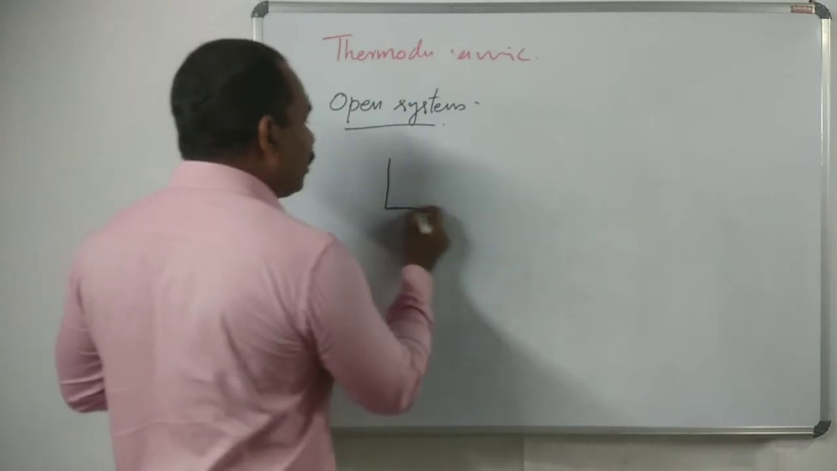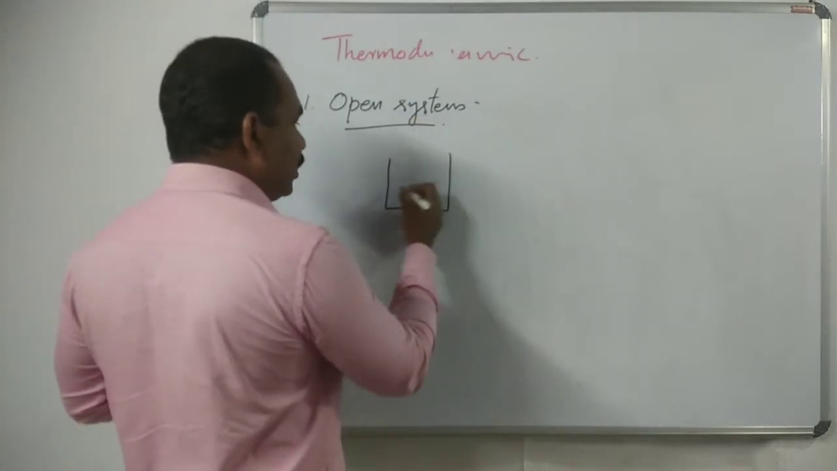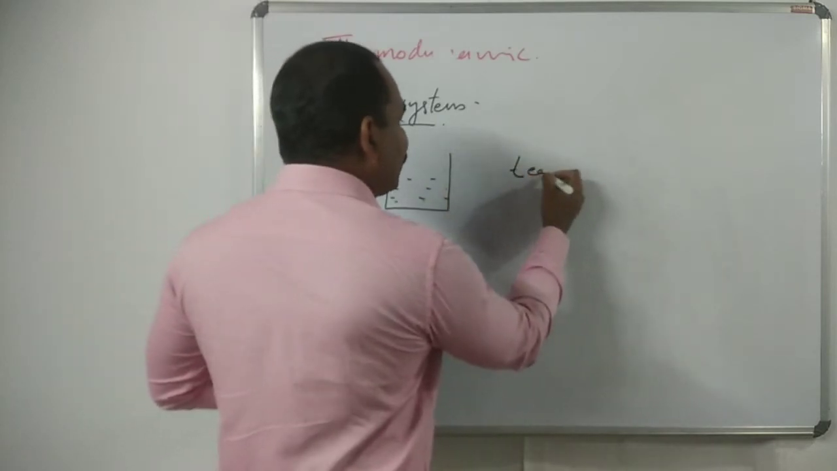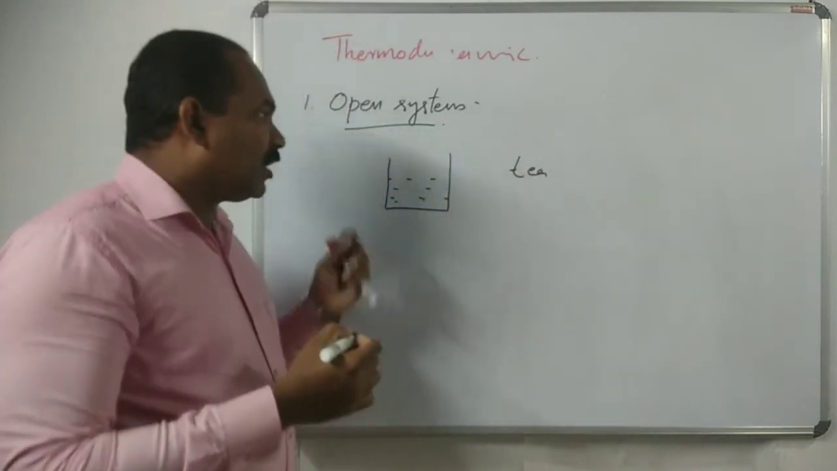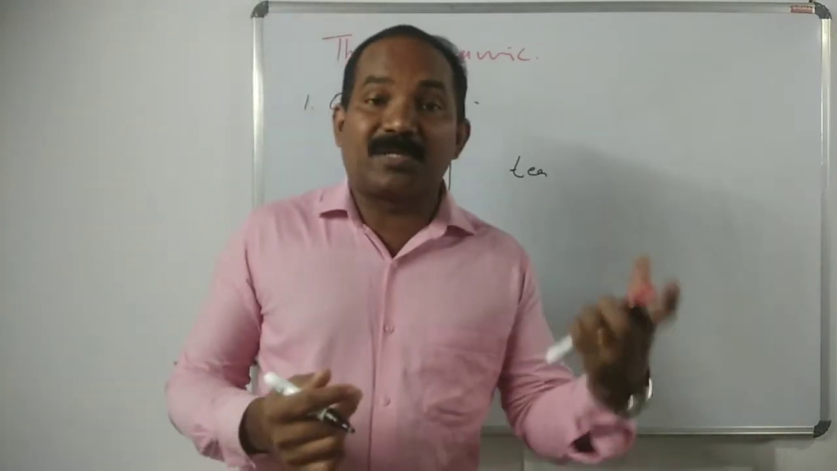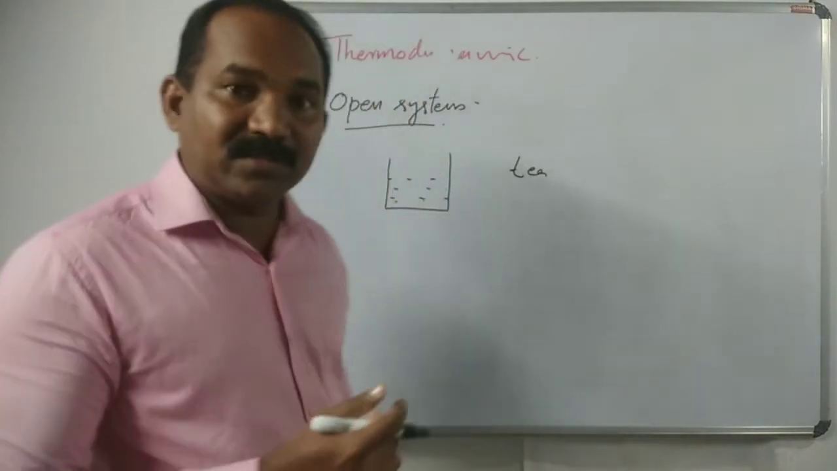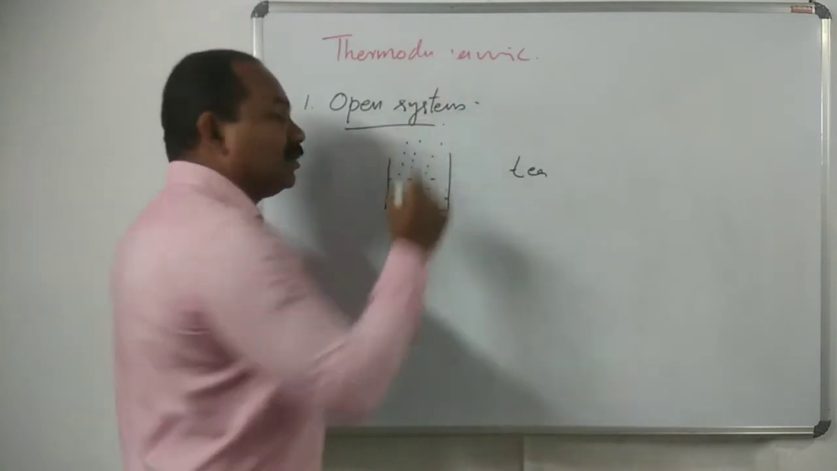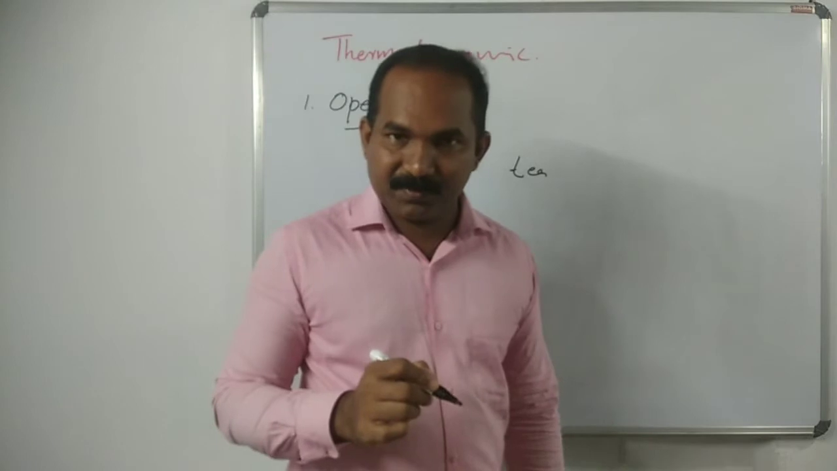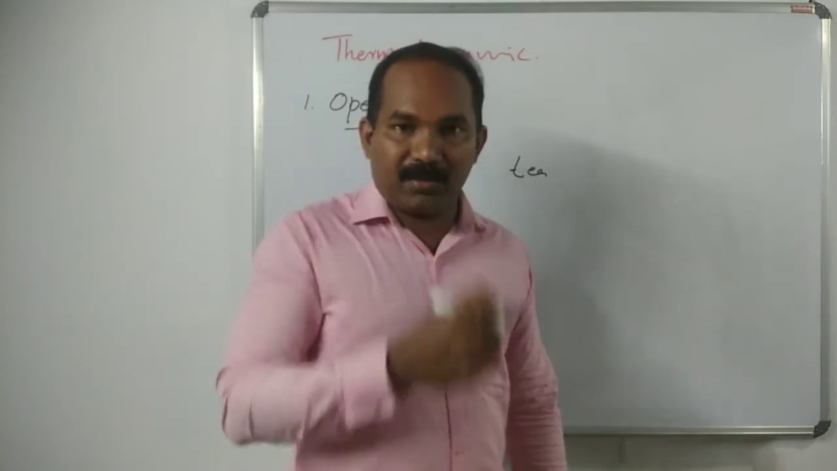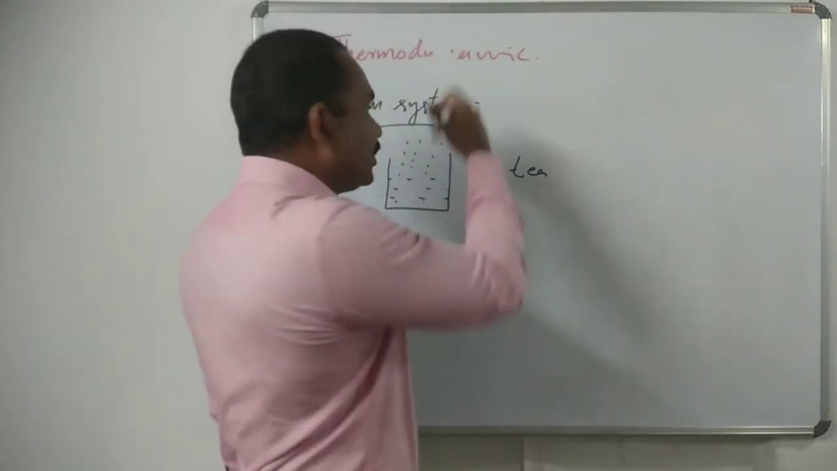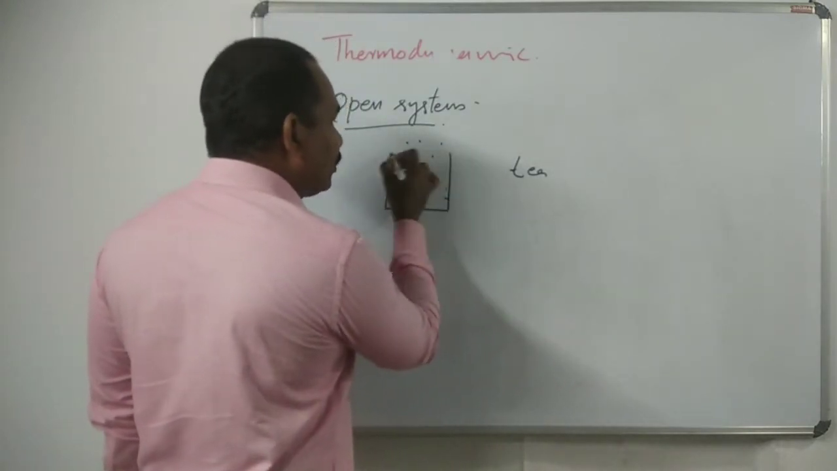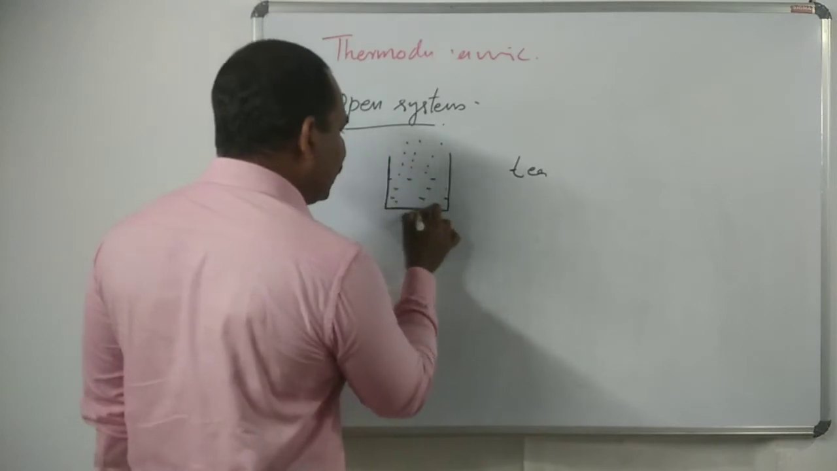When we take a hot cup of tea and keep it somewhere, what happens? The water evaporates. Evaporation takes place, and the water vapor escapes. So matter is exchanged between the system and the surrounding. Here is an imaginary boundary. This is a real boundary.